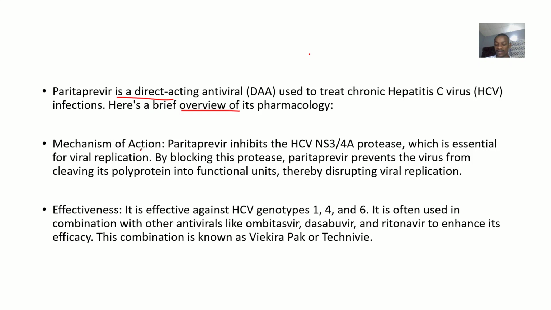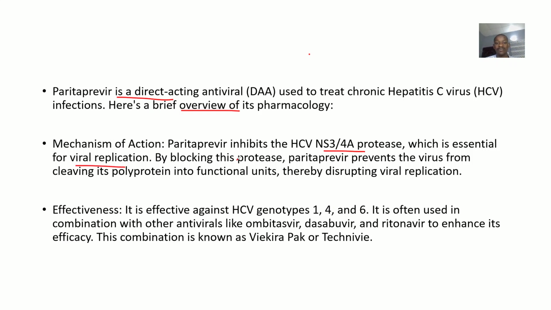For mechanism of action, for it to be able to stop the hepatitis C virus or any virus from making copies of itself, it has to inhibit some things that are important in the virus being able to make copies of itself. It inhibits the hepatitis C virus NS3/4A protease, and this protease is essential for the viral replication of the virus.